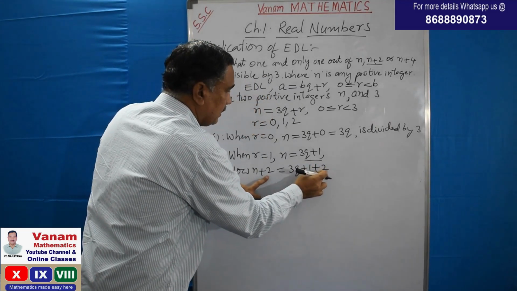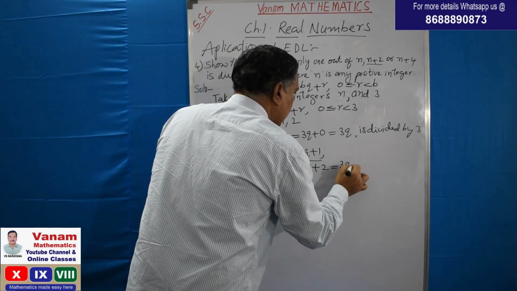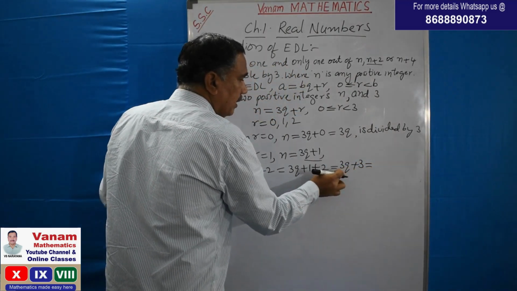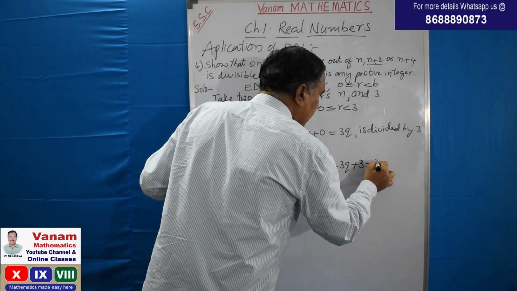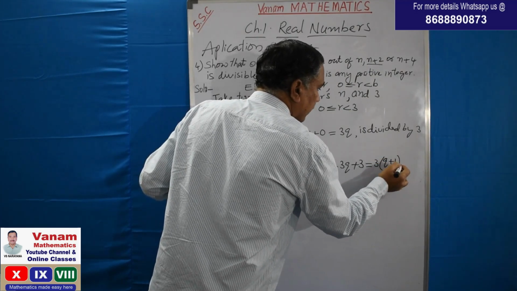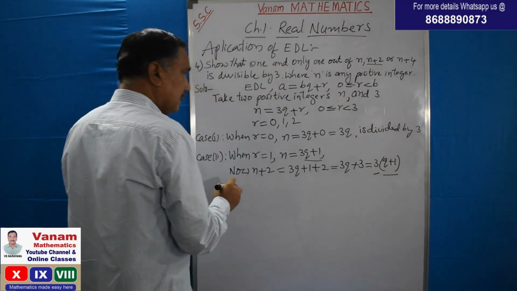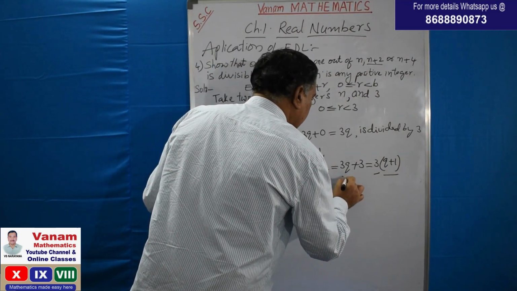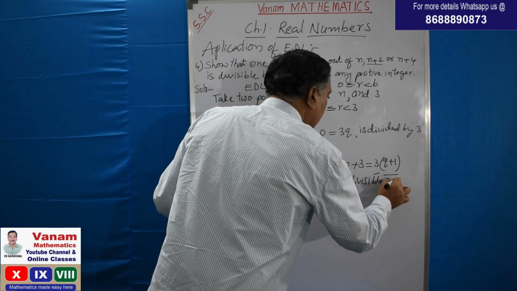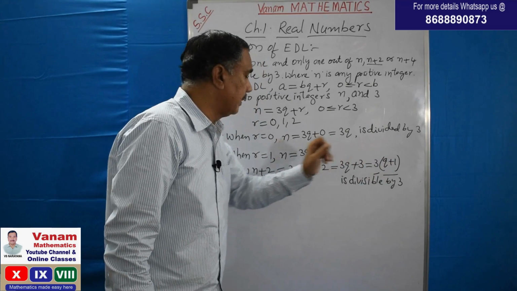So n plus 2 is 3q plus 1 plus 2, that is 3q plus 3. Can we take any common factor here? Look at the board. We can take common 3: 3 of q plus 1. So it is a multiple of 3, 3 into something. So it is also divisible by 3, isn't it? Why? Because it is a multiple of 3.